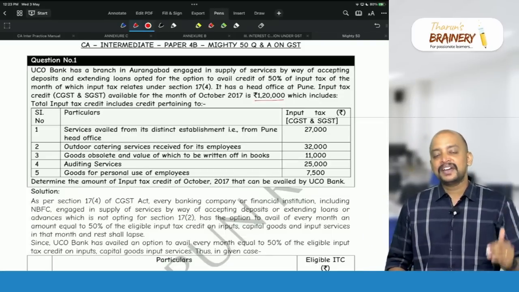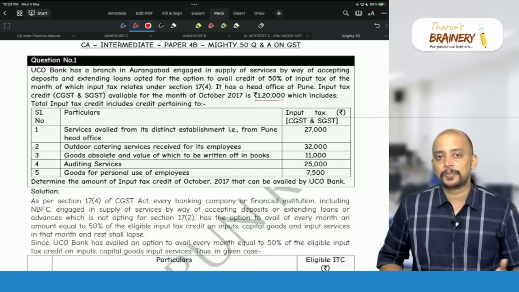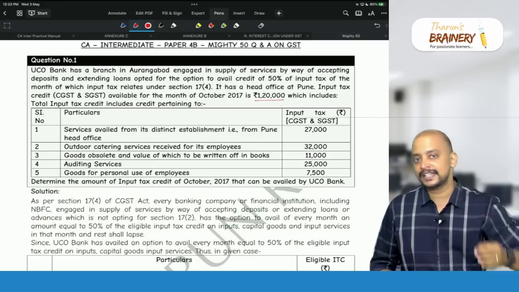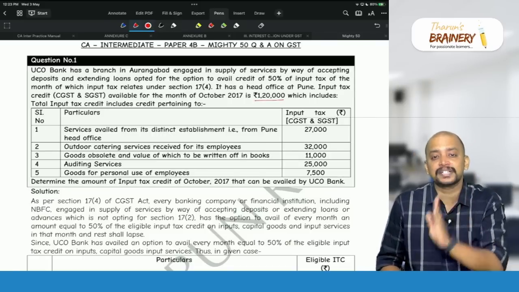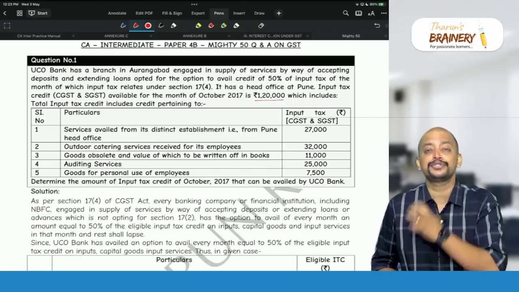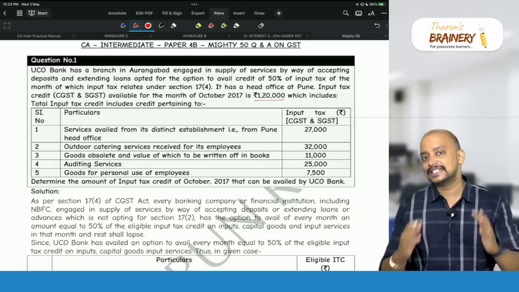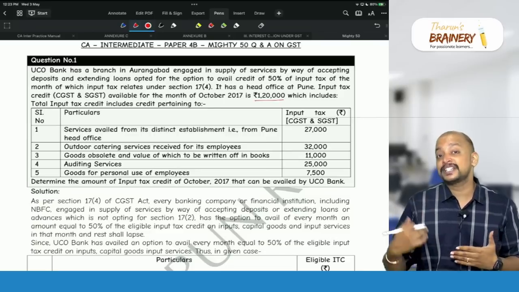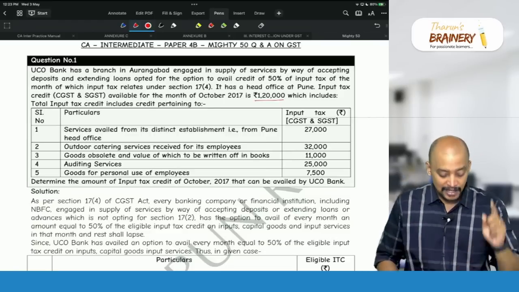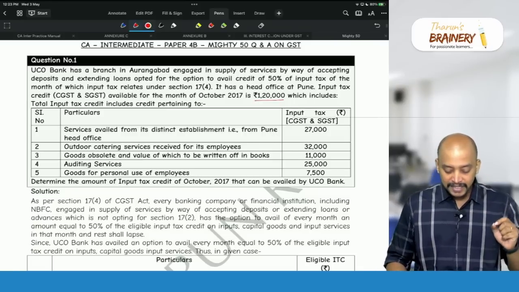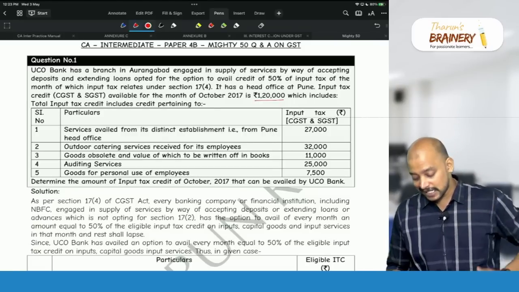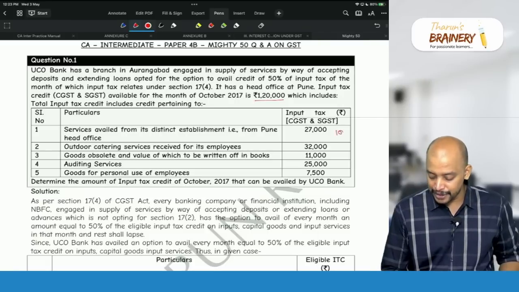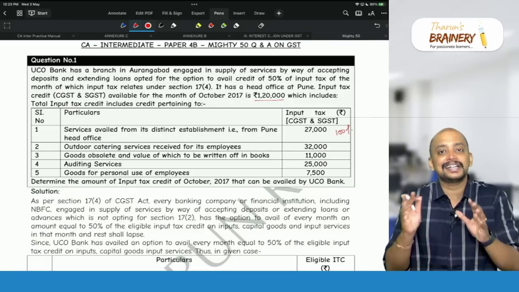Now, whenever they go for this 50% option, there is one important point we need to remember: with respect to inward supply from a distinct person, they can enjoy full ITC, no need to reduce 50%. So if you see the first point, service availed from its distinct establishment, that is from Pune. Yes, they can take full ITC, they don't have to reduce 50%, so 100% ITC is available.